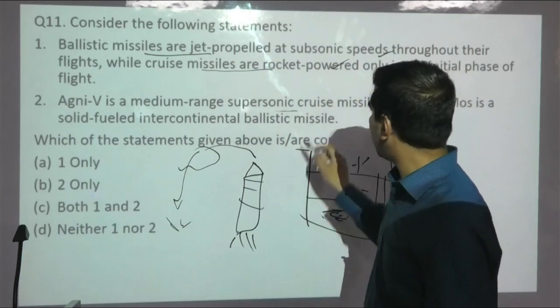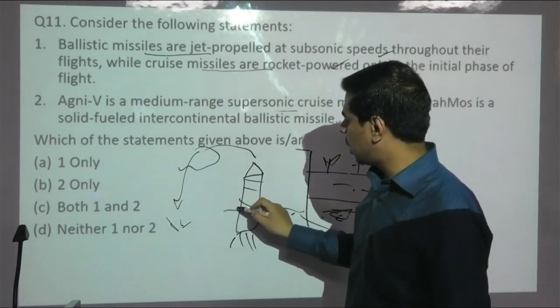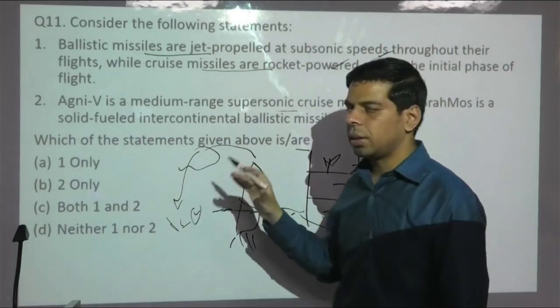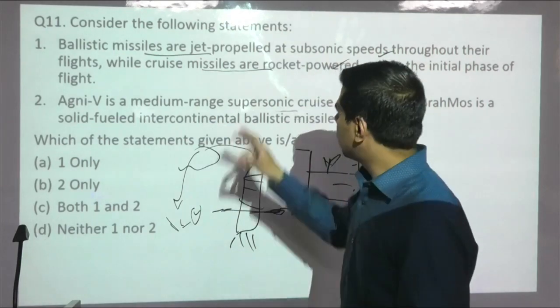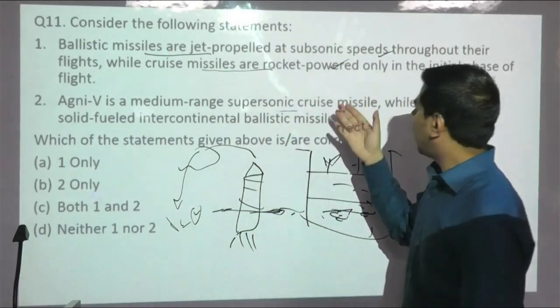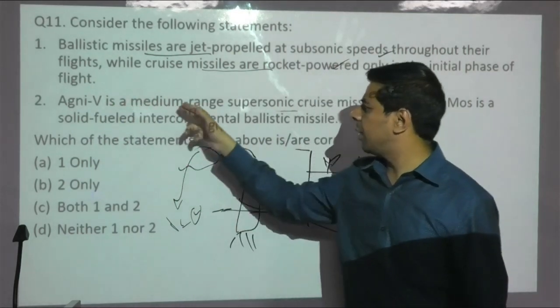Whereas cruise missiles were jet propelled, they used to travel close to the surface and at subsonic speed. Eventually, when they approached the target, they used to attain supersonic speed. So the first statement is wrong, and the second statement is quite a blunder, because they have mentioned Agni 5 as medium range.